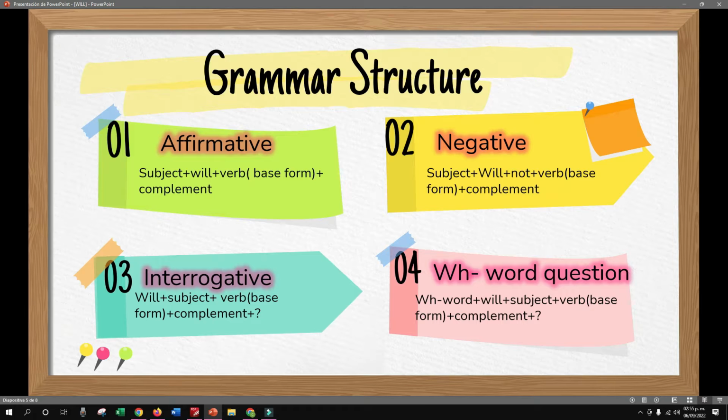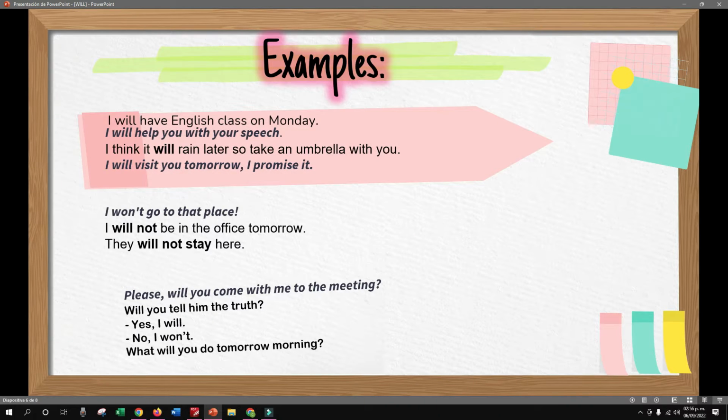So remember that these kind of questions, you must answer them completely. So you can say, where will you go tomorrow? I will go to the school tomorrow. That will be one example using a WH word question, right? So, let's see an example.